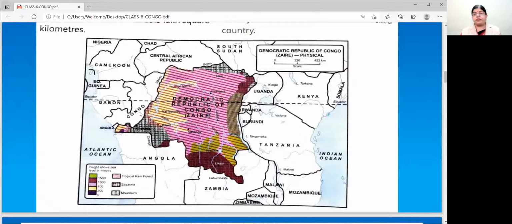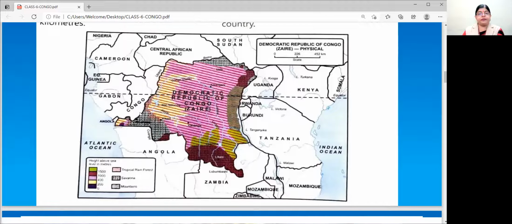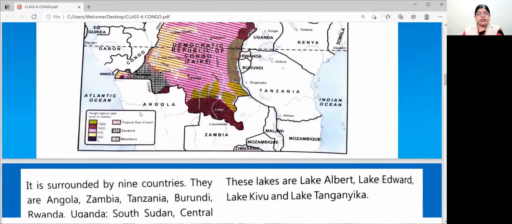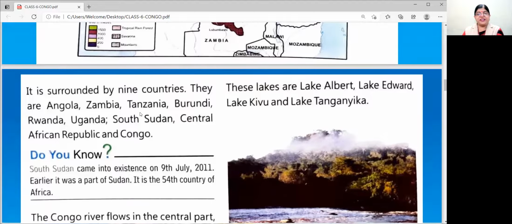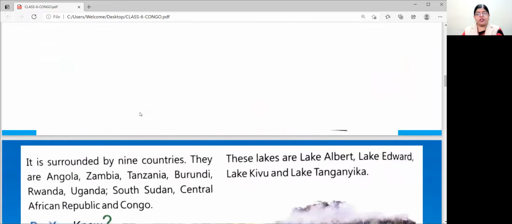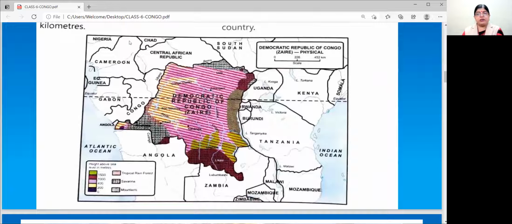Now, we'll move further with this. Now, the names are here, which I was telling you in the map. Just see the locations of the different countries surrounding this.